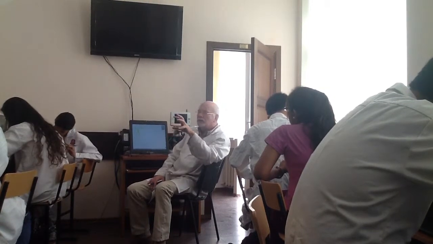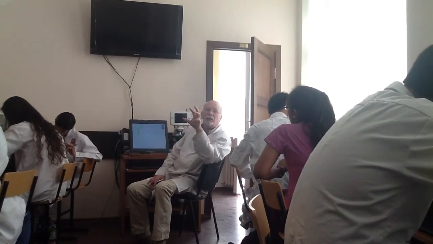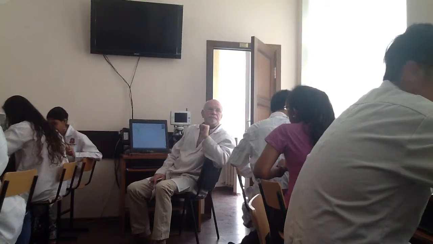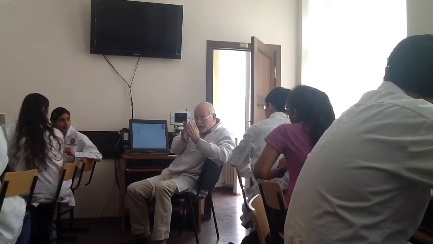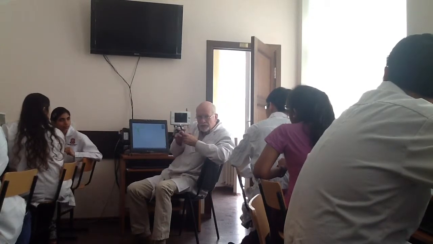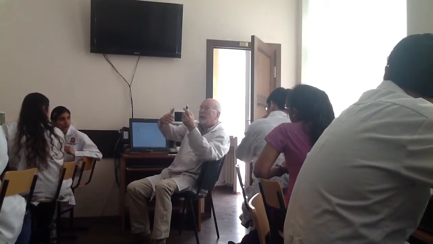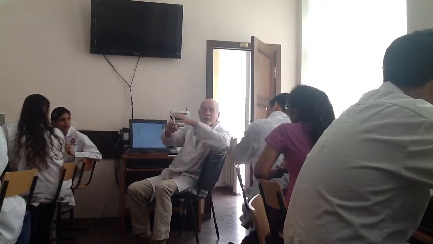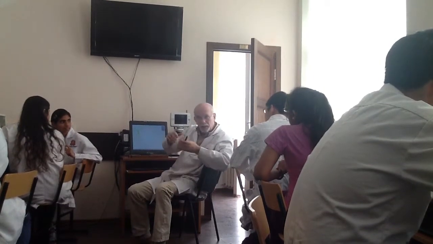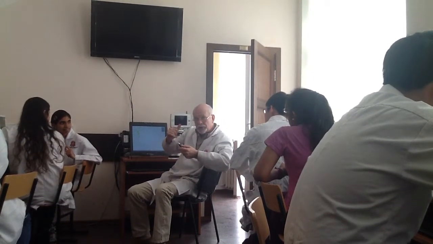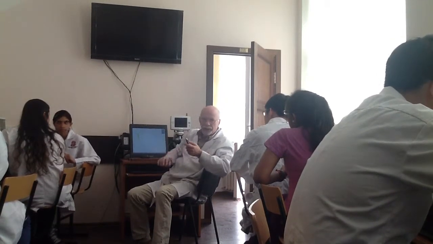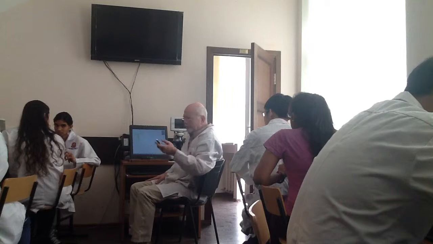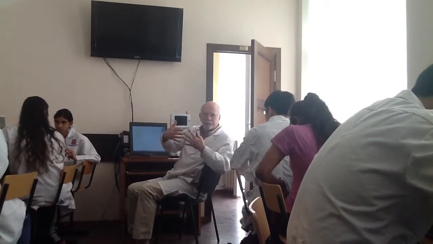Sensory ganglia contain pseudounipolar neurons. We classify neurons according to morphology, according to the number of processes, and we can also classify neurons according to their position in the chain. How do we name the chains of neurons? Do you know that all neurons contact?